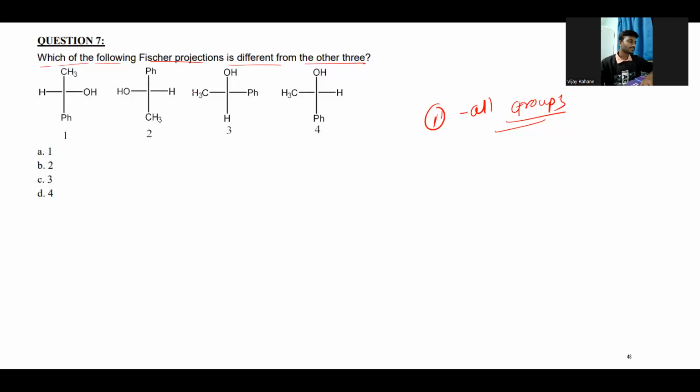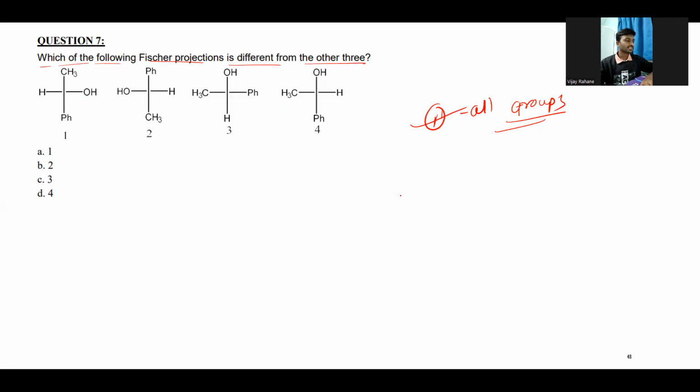Then we compare the projections: Ph, OH, CH2H. So all have the same groups, so this is obviously the same molecule. Only the conformation will be different. So which of the Fischer projections is different from the other?